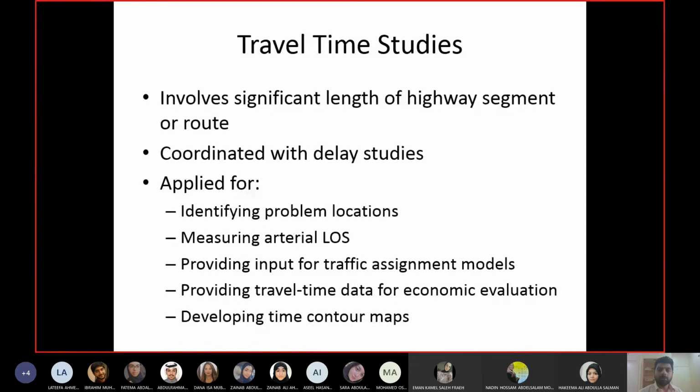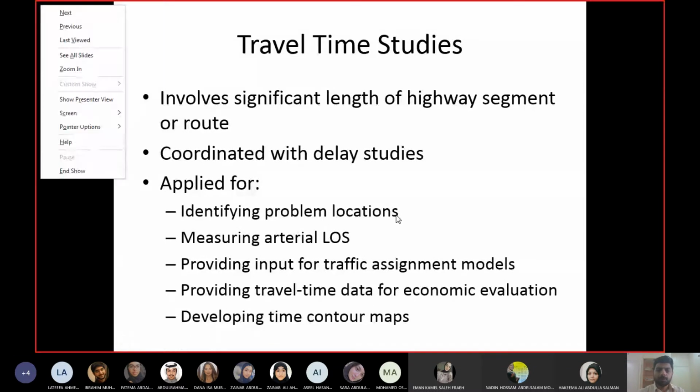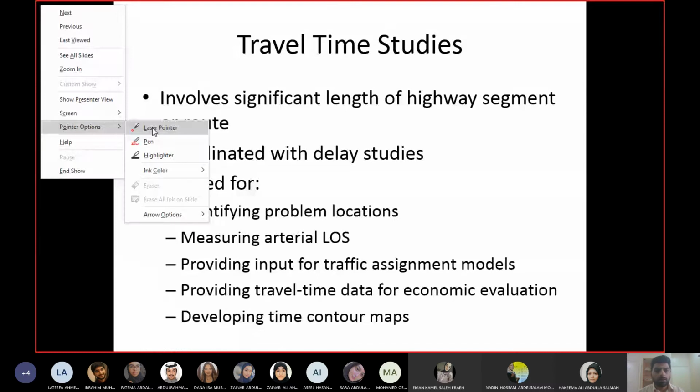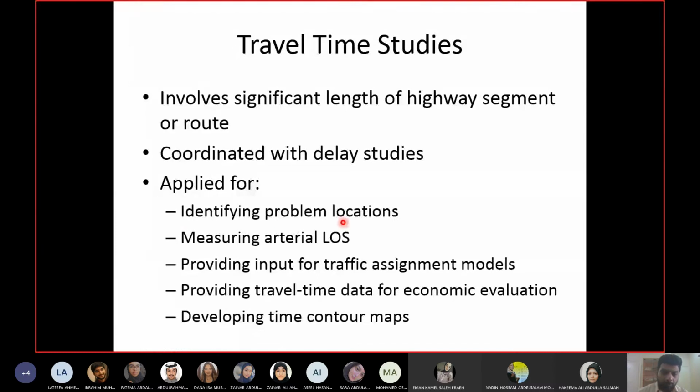Now, what are the purposes of doing travel time studies? What are the applications? These are some of the points written here. So one of the applications is to identify problem locations.